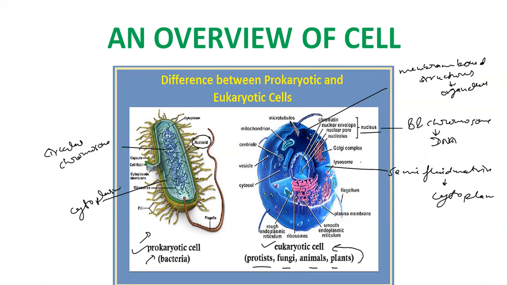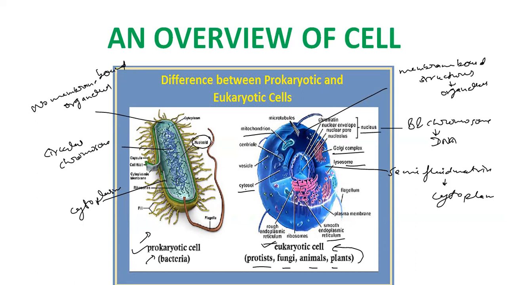What are these organelles? These are mitochondria, cytosol, lysosome, endoplasmic reticulum, rough and smooth, Golgi body. All these are the organelles which are membrane bound and found in eukaryotic cells. In prokaryotic cells, there are no membrane bound organelles. No organelles are found.